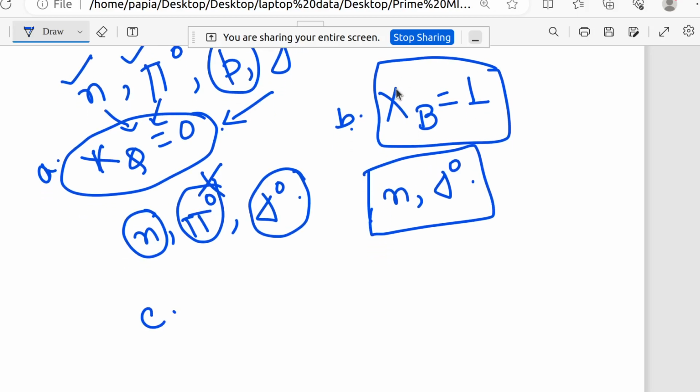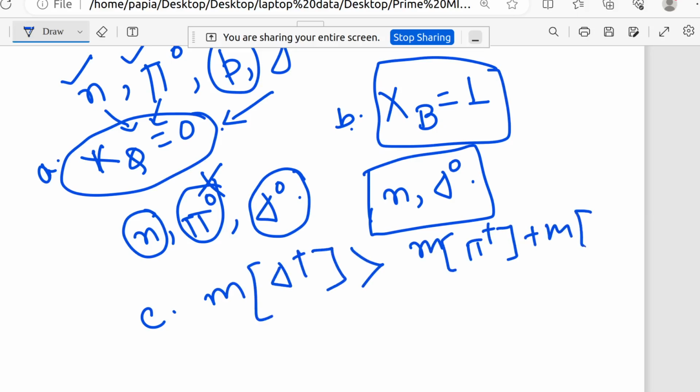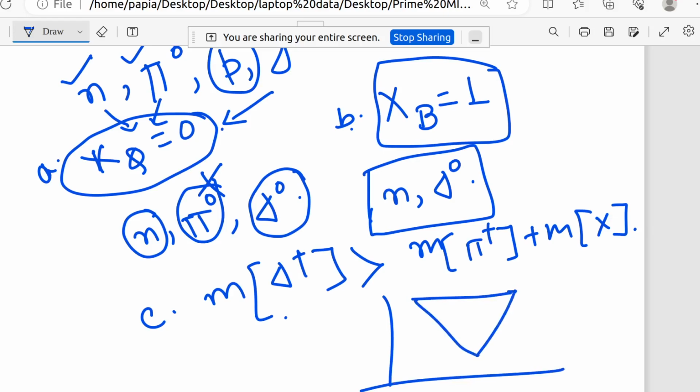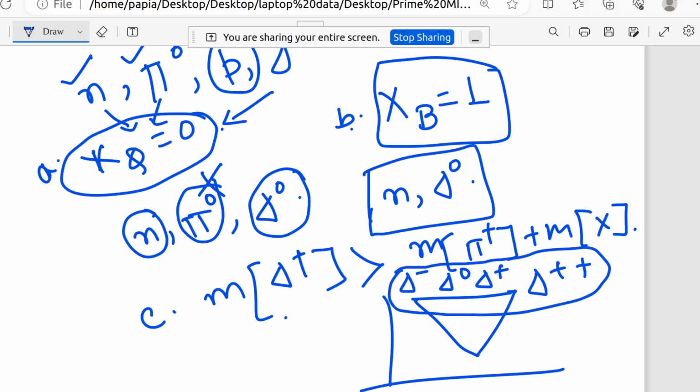Now coming to the C option. The C option means the mass of delta plus should be greater than the mass of pi plus plus the mass of x. Now I told you that there was a decaplet, right? In the decaplet, delta plus plus, delta plus, delta 0, delta minus, these four particles should have very similar mass, because that's why they are in a delta family.